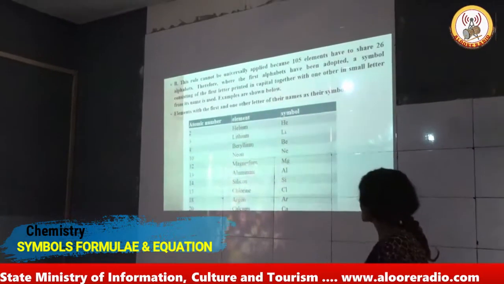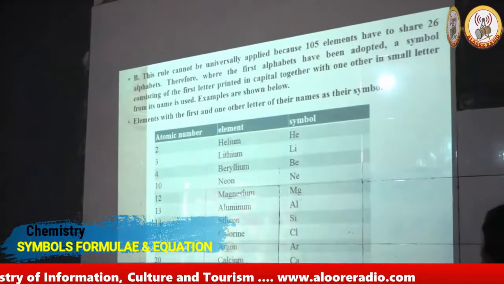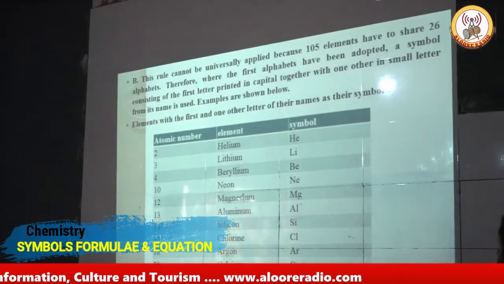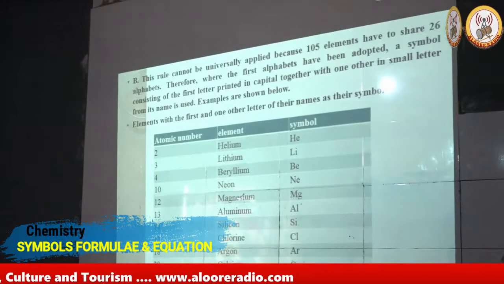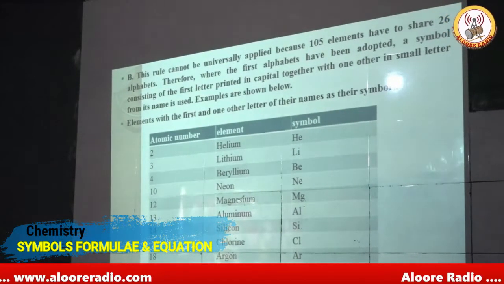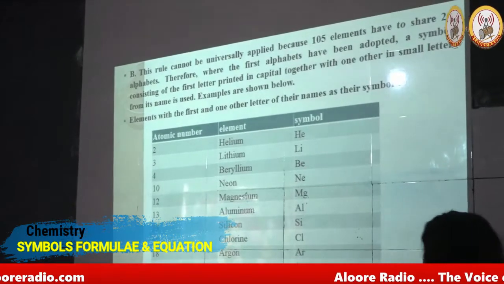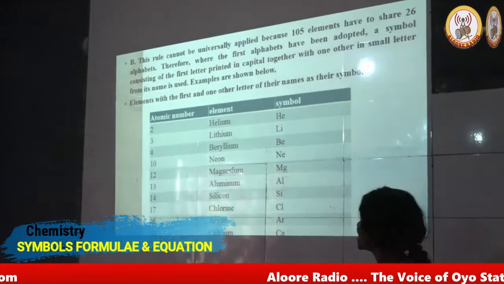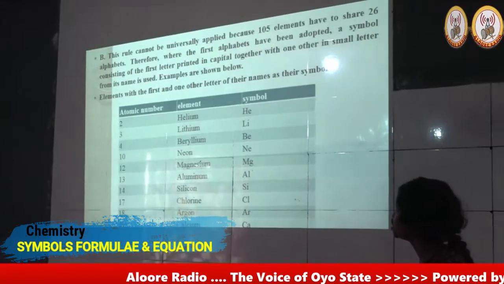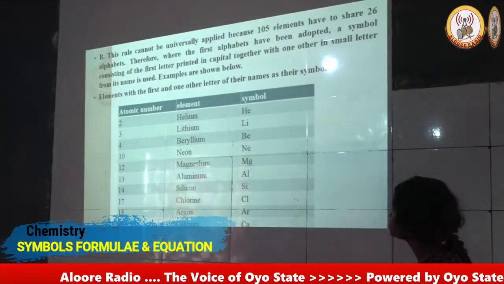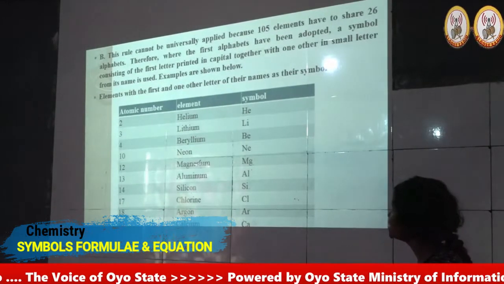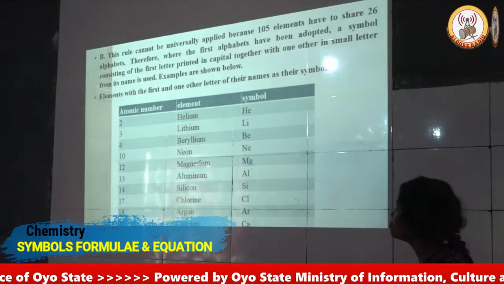Bacillus suggested that some elements should be named using the first letter as well as the second letter of the alphabet. He represented the first letter using a capital letter, then the second letter he used a small letter, as in the case of helium, He, lithium, Li, beryllium, Be, neon, Ne, magnesium.